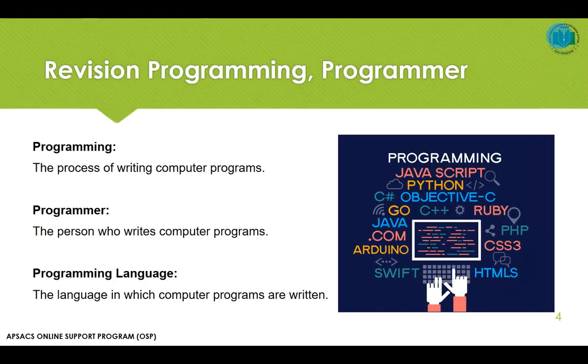So now the revision of programming and programmer. Programming is the process of writing computer programs. A programmer is a person who writes computer programs. And then what is a programming language? A programming language is simply a language which is understood by computer. It is a language in which computer programs are written.